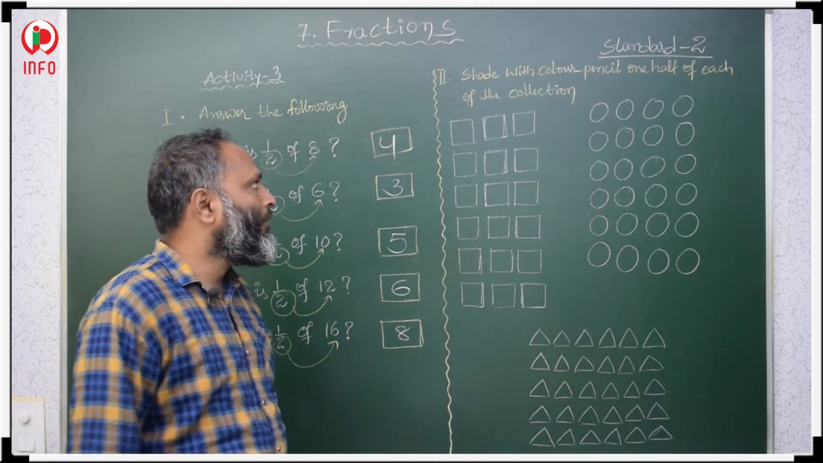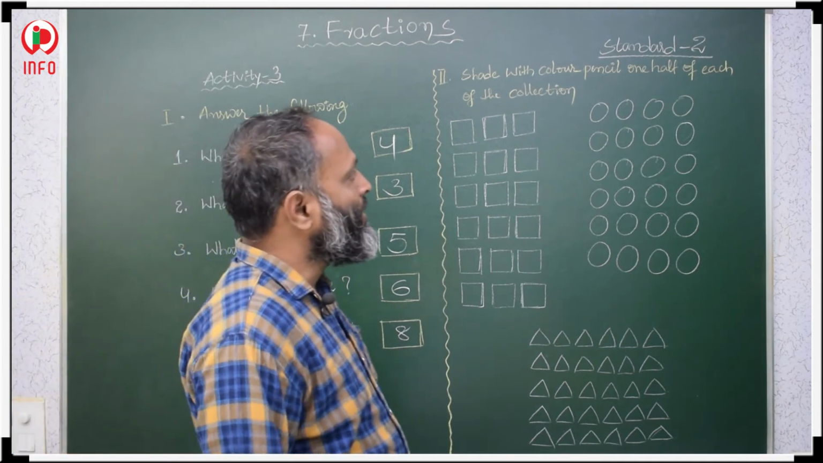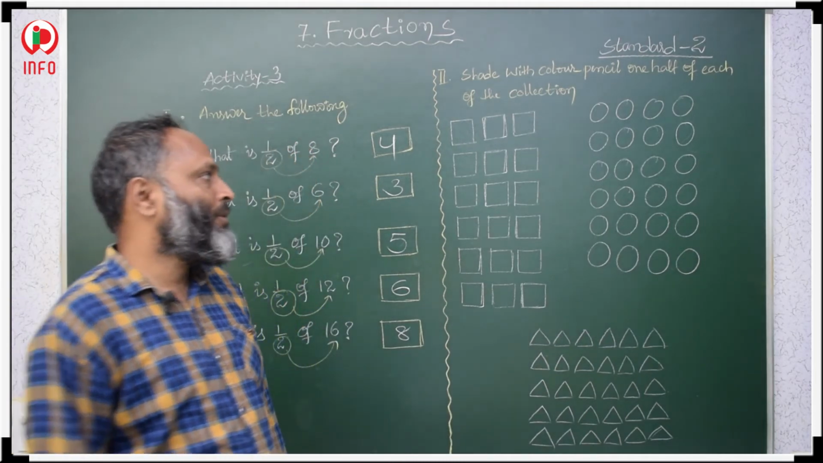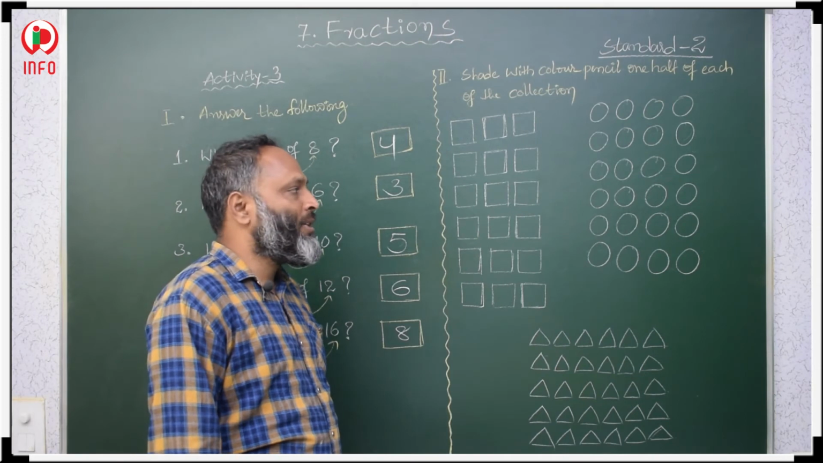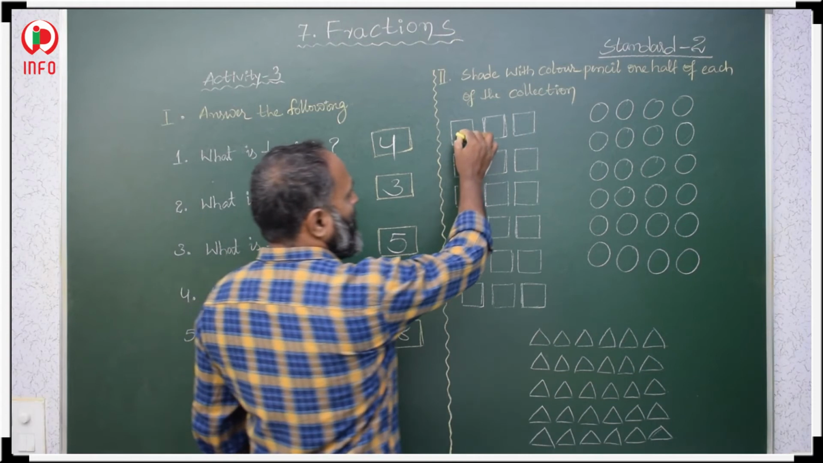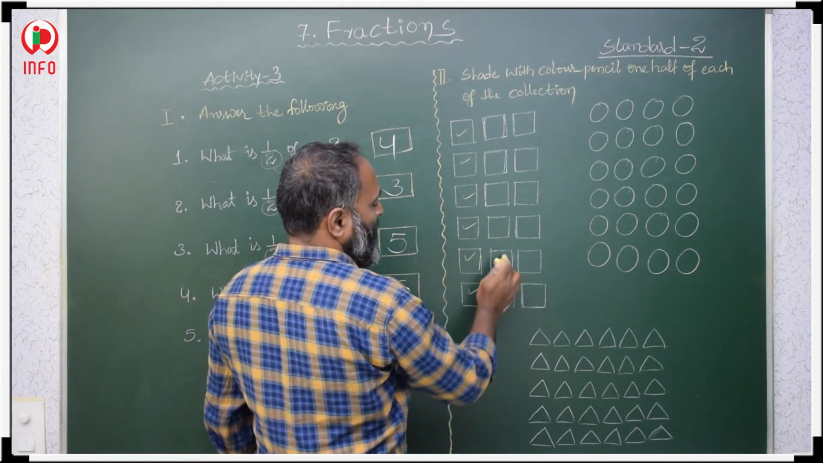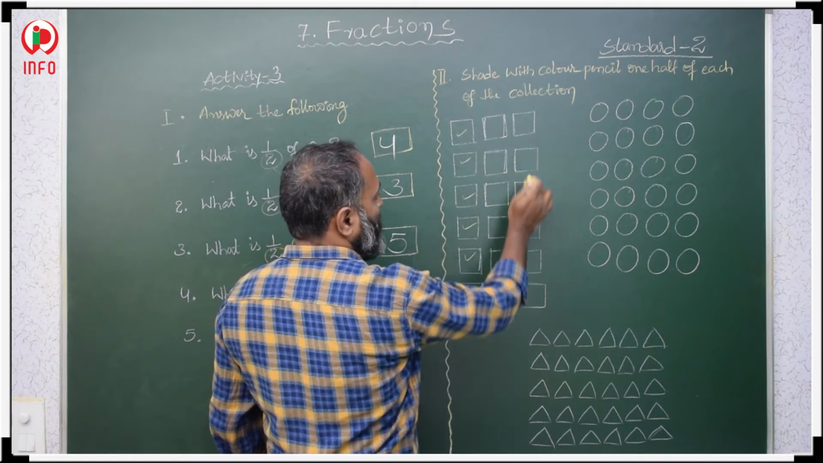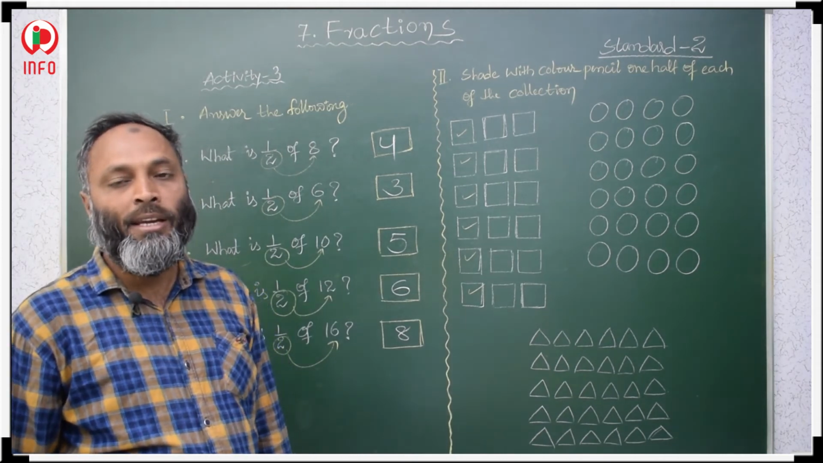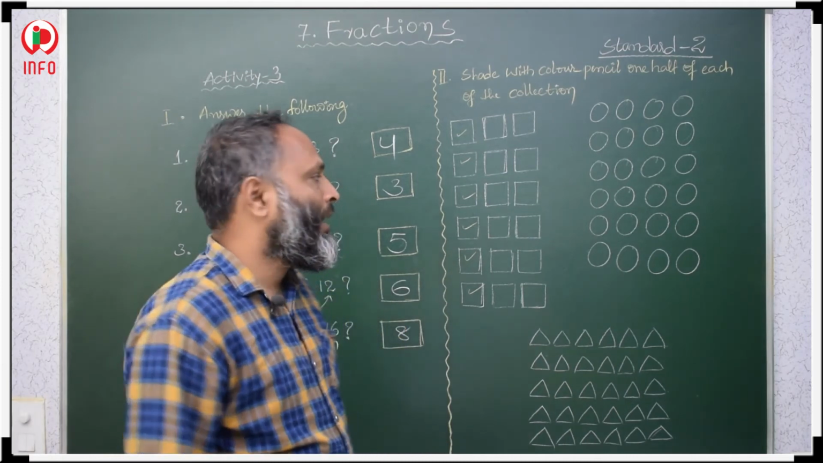Okay. Now, in the second question, shade with color pencil 1 half of each of the collection. 1 half means half of the portions, half of the objects we have to shade, means we have to color. Here how many objects do we have? 1, 2, 3, 4, 5, 6, 7, 8, 9, 10, 11, 12, 13, 14, 15, 16, 17, 18. 18 objects. So, half of 18 means 9.